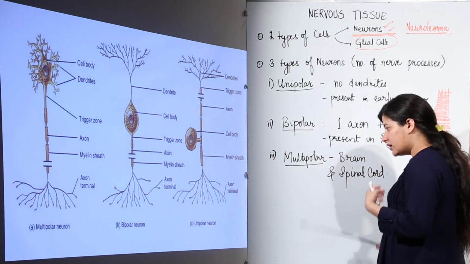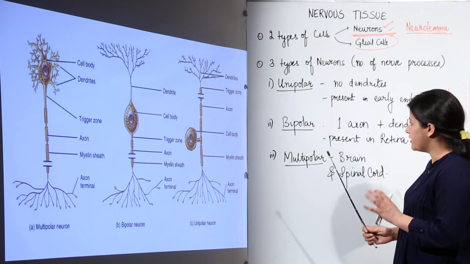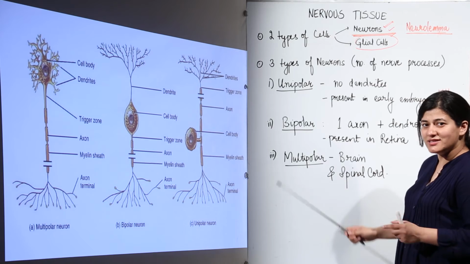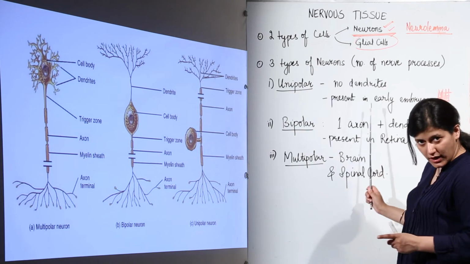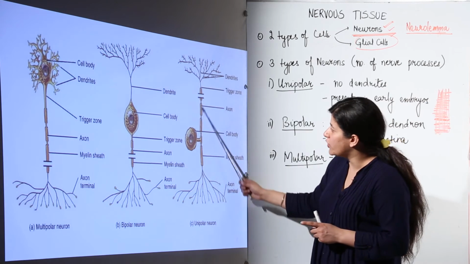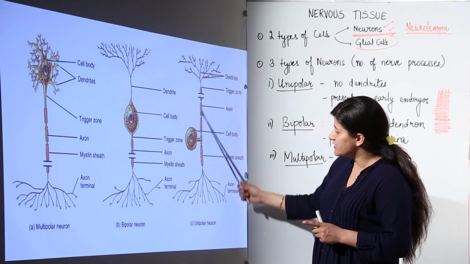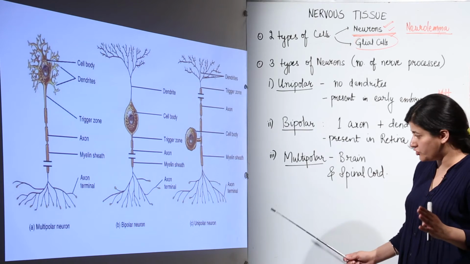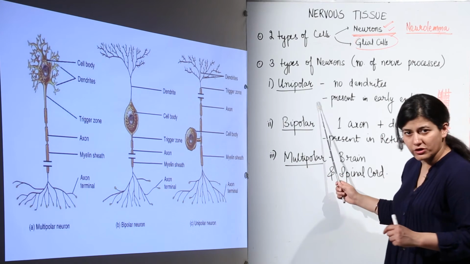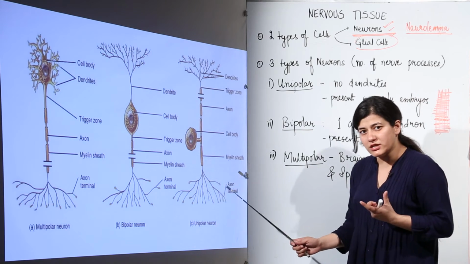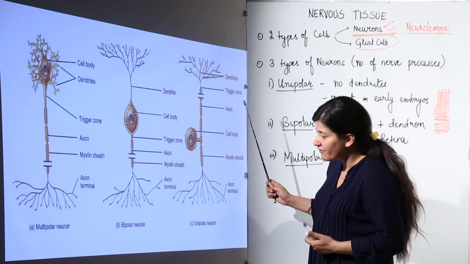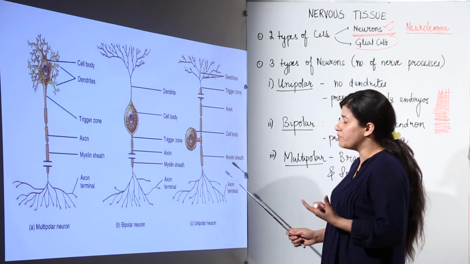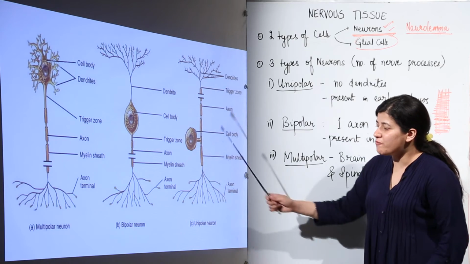The terms are quite descriptive in themselves. In a unipolar neuron, the number of processes arising from the cell body is one, and that is an axon only. There would be no dendron present. In the early embryonic stages, the entire nervous tissue has these neurons only. This is one thing to remember: early embryos have unipolar neurons. Now we have bipolar neurons.